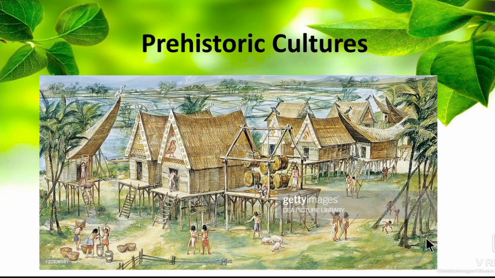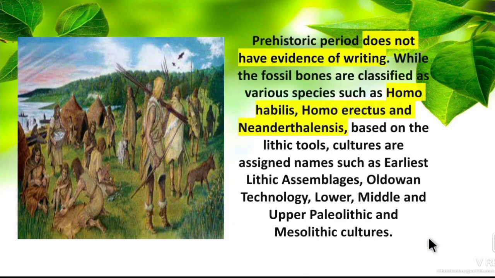So next we can see about their culture, the prehistoric period culture, what kind of food habit they have and what kind of occupation they followed, everything. So the prehistoric period does not have the evidence of writing. So they don't have any evidences of writing. And while the fossil bones are classified as various species, from the bones which they collected by archaeological department, they categorized into Homo habilis, Homo erectus and Neanderthalensis based on the lithic tools. Lithic means stone.